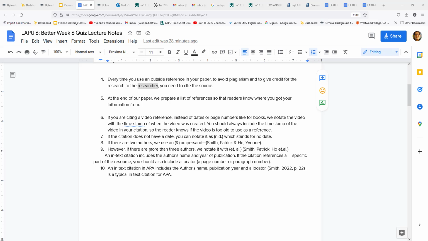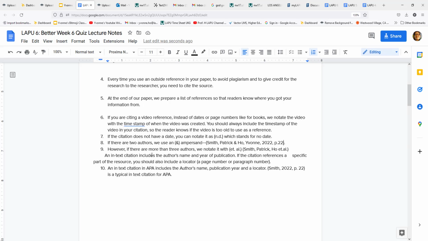If there are two authors, you can use an ampersand, which is this symbol. So Smith, Patrick, and Ho, Yvonne, and then you would put in the date, and then you would put in your page number. That pretty much would become your in-text citation.